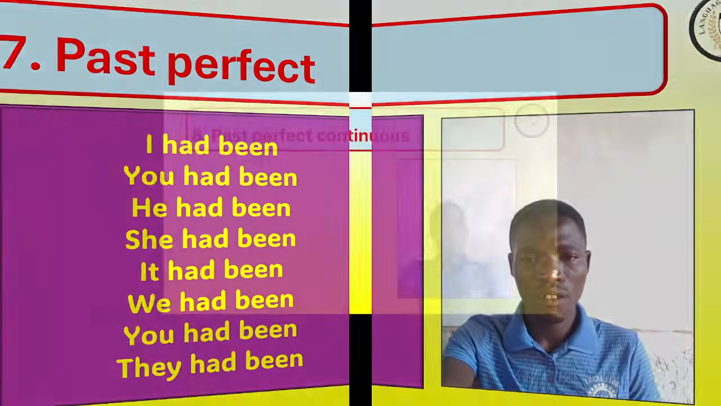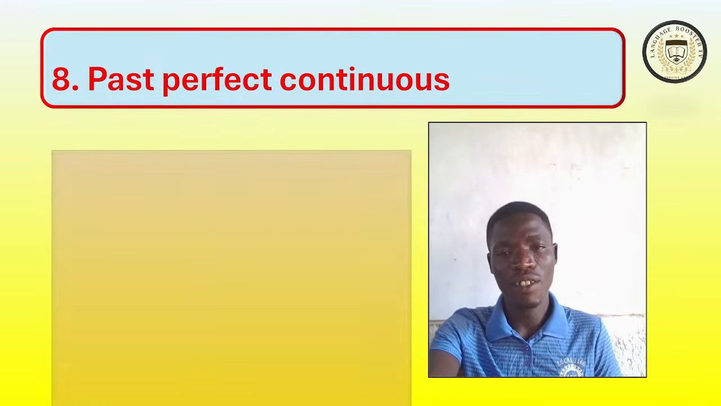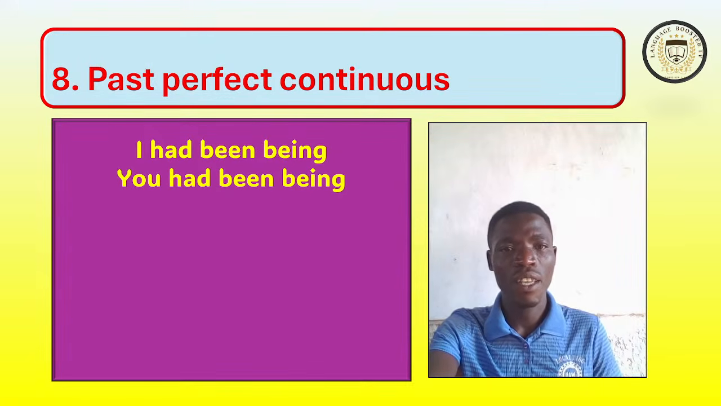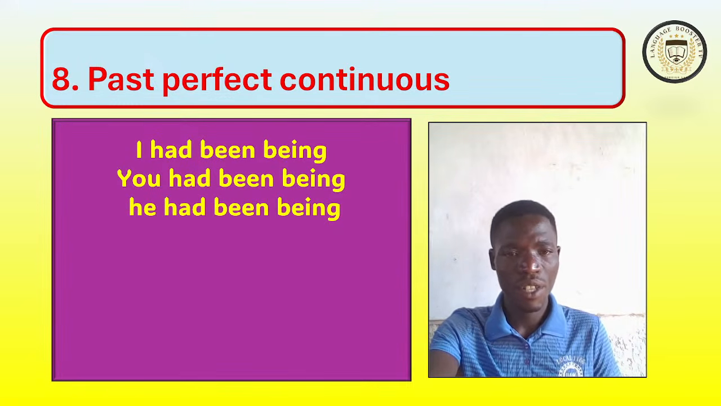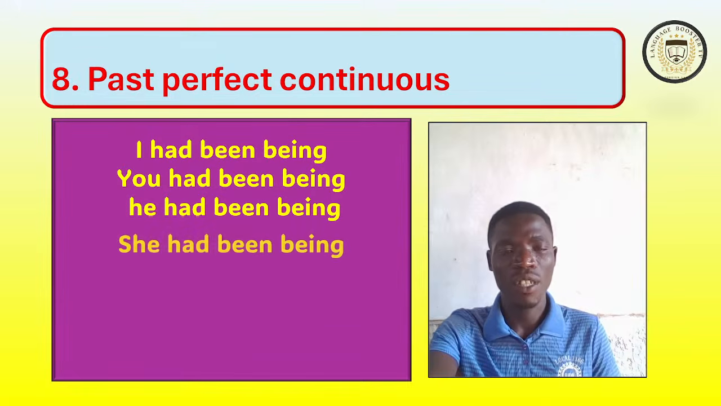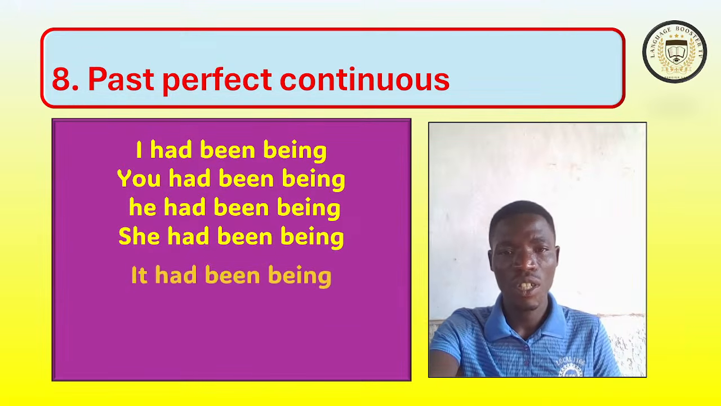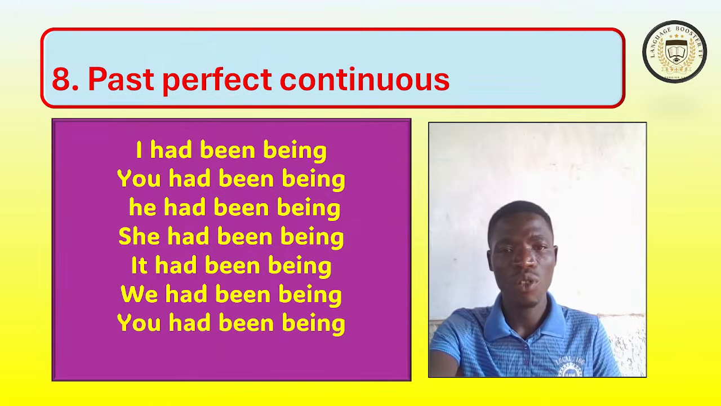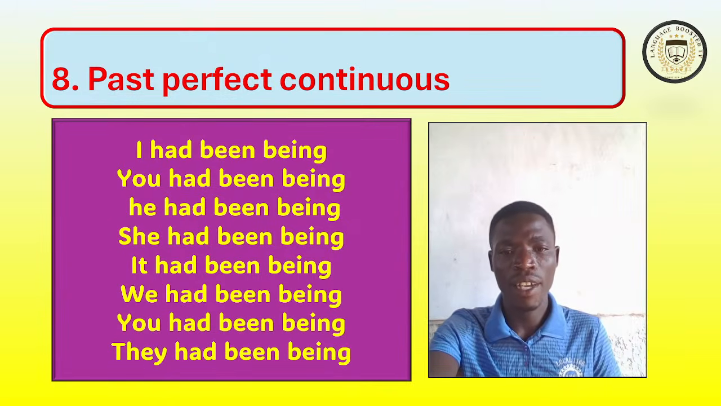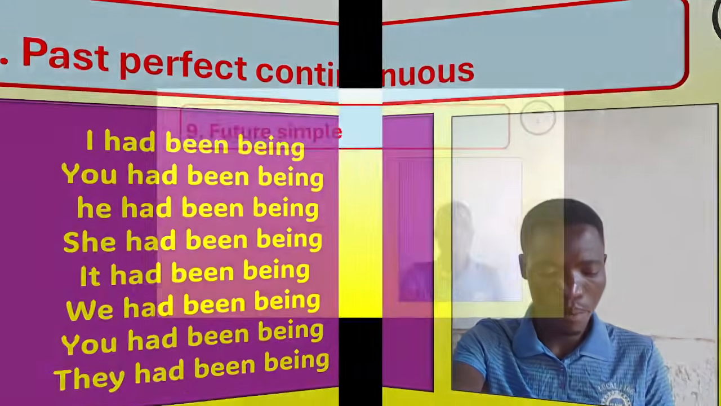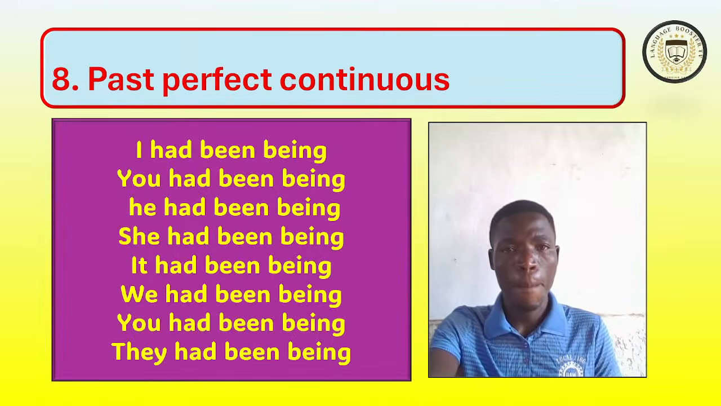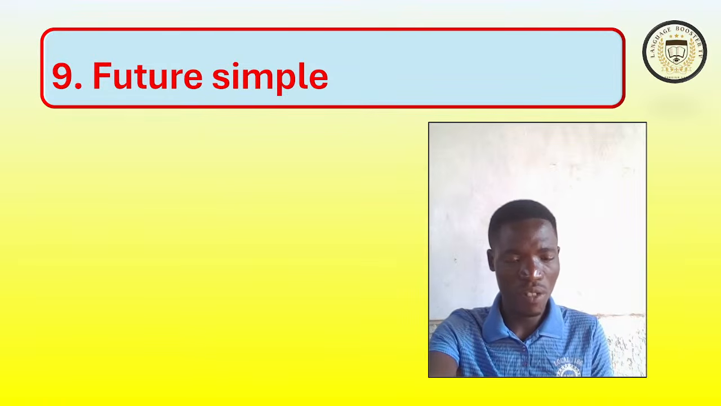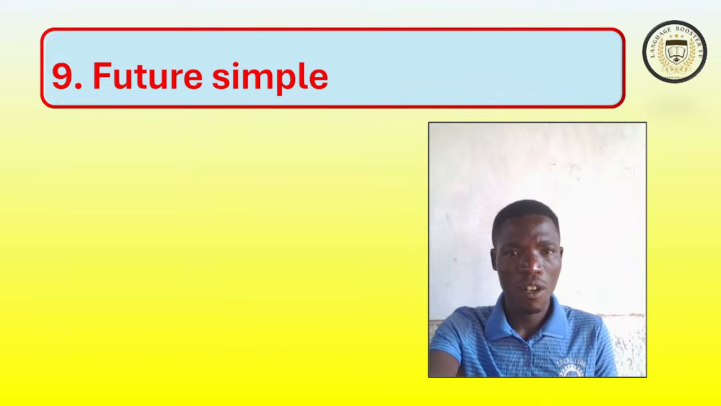had been. In past perfect continuous, you can say I had been being, you had been being, he had been being, she had been being, it had been being, we had been being, you had been being, and they had been being. That is the verb to be in present perfect continuous. Then let us continue with future simple.